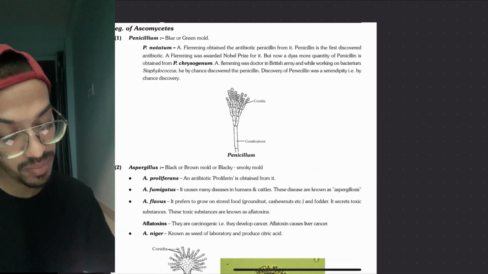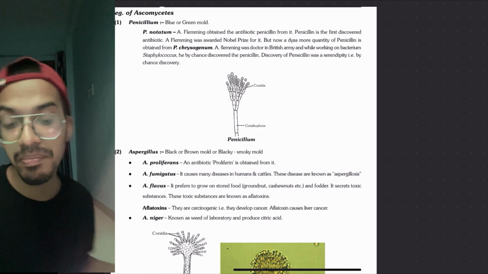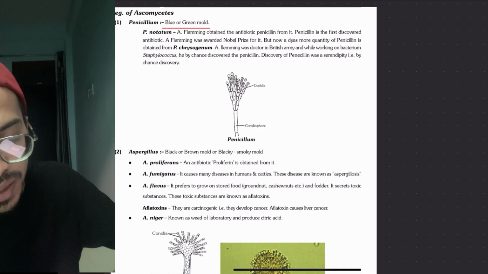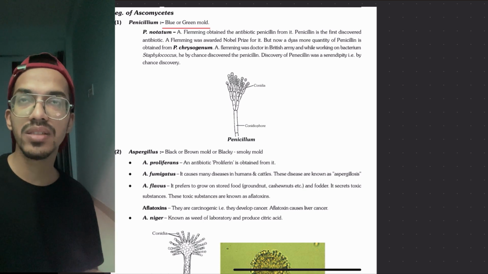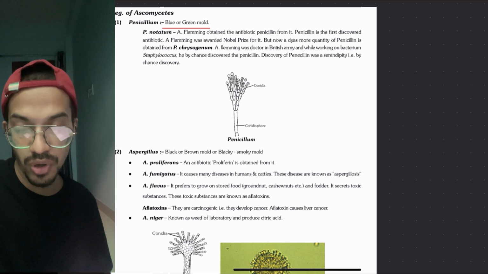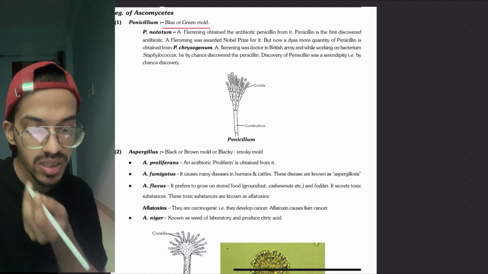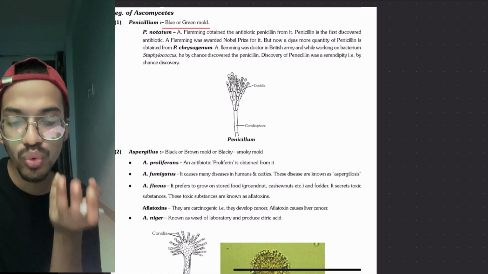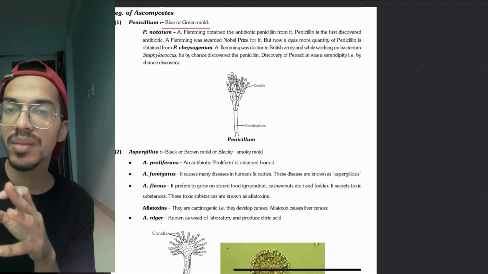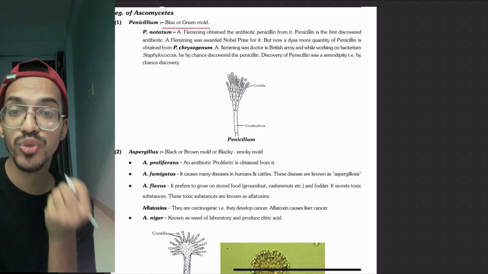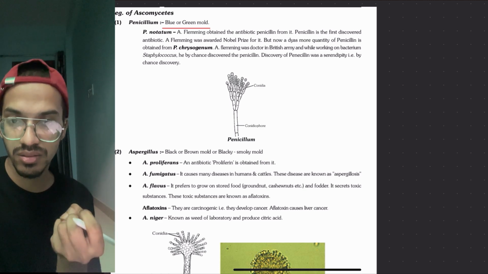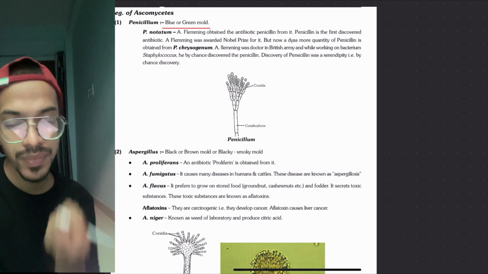Now the most important examples. Penicillium is called blue or green mold, and penicillin is a substance obtained from it. Penicillium notatum is the one which was first discovered, and it has an antibiotic property. It was found by Alexander Fleming. Later, he along with other people found its true potential as an antibiotic, and it was extensively used in World War. Those people got the Nobel Prize.